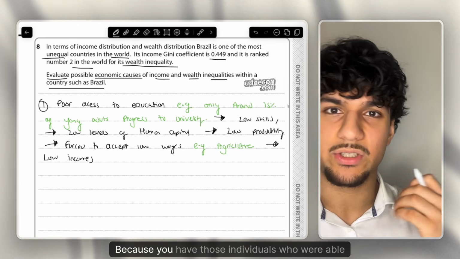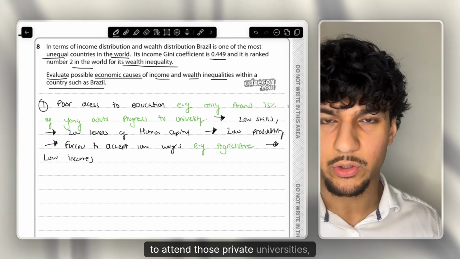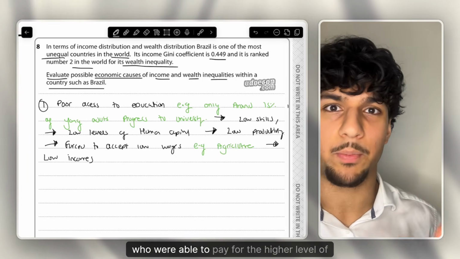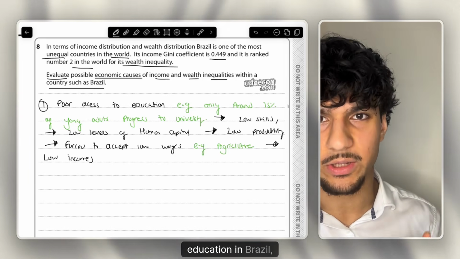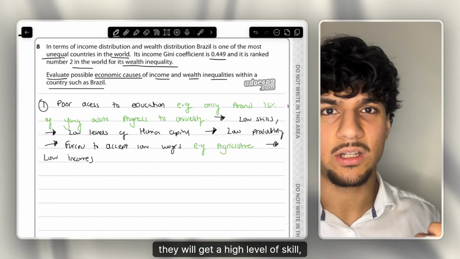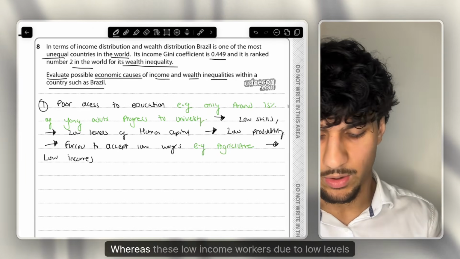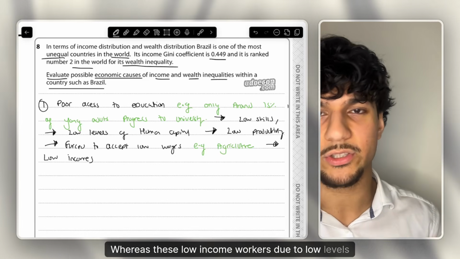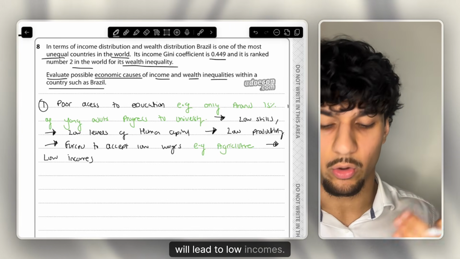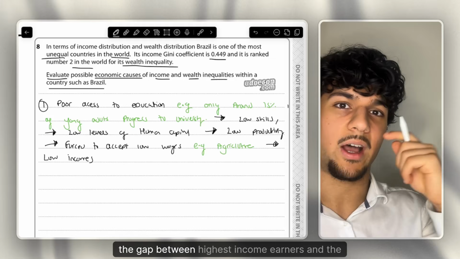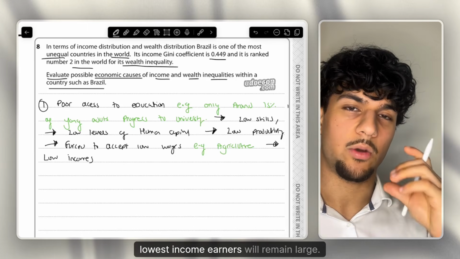meaning that of course this can increase the level of income inequality. Why? Because you have those individuals who were able to attend those private universities, for example, who were able to pay for the higher level of education in Brazil. They will gain a high level of skill, they will be able to work the higher roles in the economy, thus demand higher wages, whereas these low income workers, due to low levels of education, will have low incomes. Thus the gap between the highest income earners and the lowest income earners will remain large.